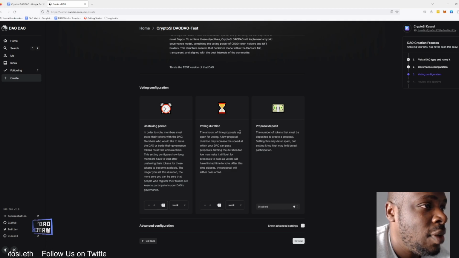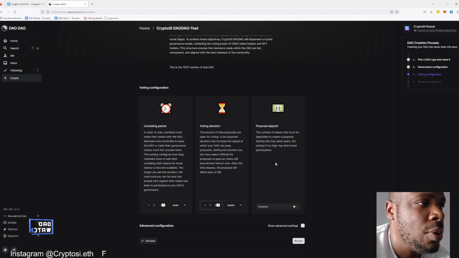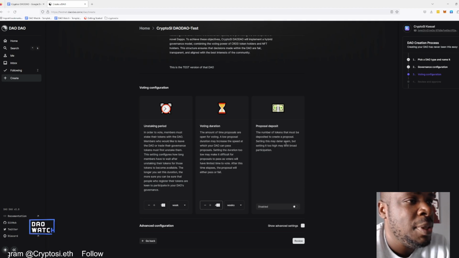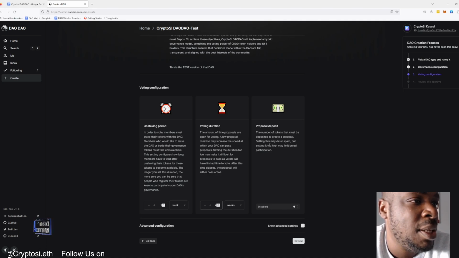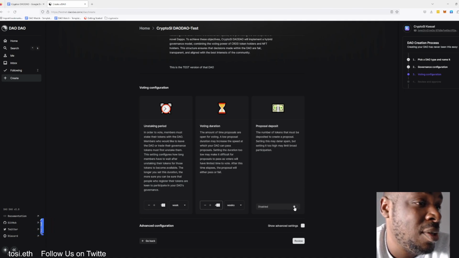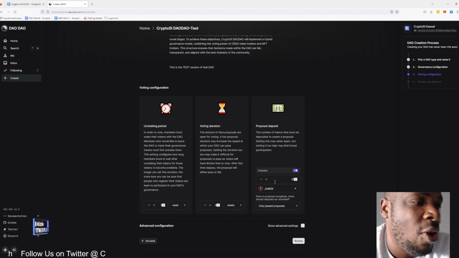Voting duration. The amount of time proposals are open for voting. A low proposal voting duration may increase the speed at which your DAO can pass proposals. I want the voting duration to be 4 weeks. I think 4 weeks. Proposal deposit. The number of tokens that must be deposited to create a proposal. Setting this may deter spam. Setting it to the high. Right. So I do want it set, definitely.